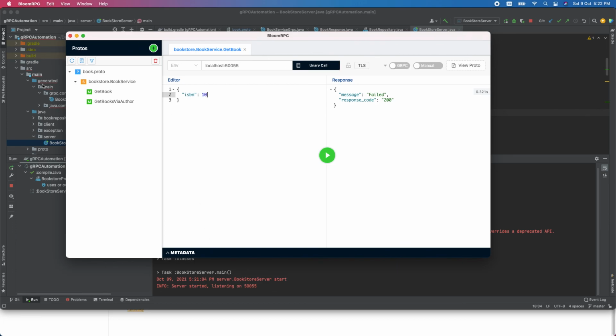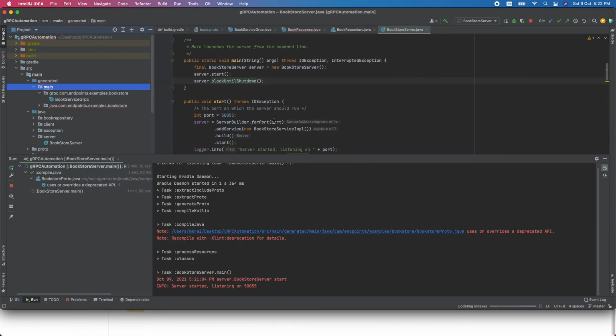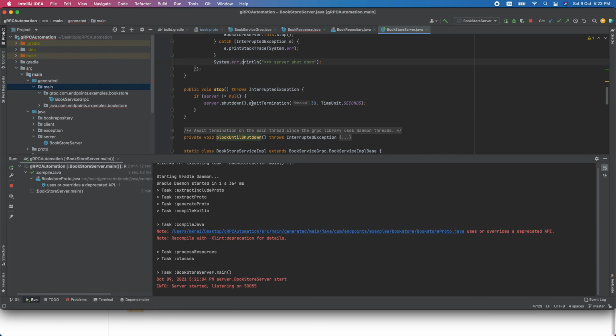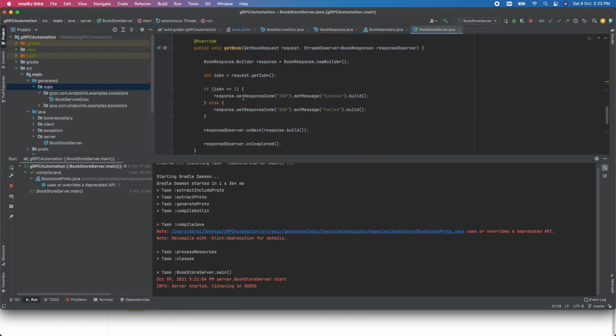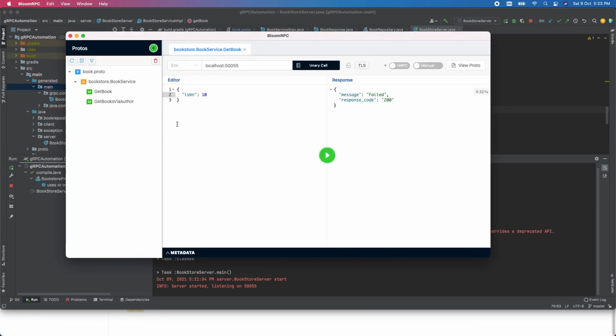You can see this clearly in the business logic. Whatever I have done here is the same thing it is returning. If it is a 1, then only it's a 200 as success, else it will send you a response of failed with a 200 response code. So let me send the book code as 1, and then you can see here the message is success and the response code is 200.